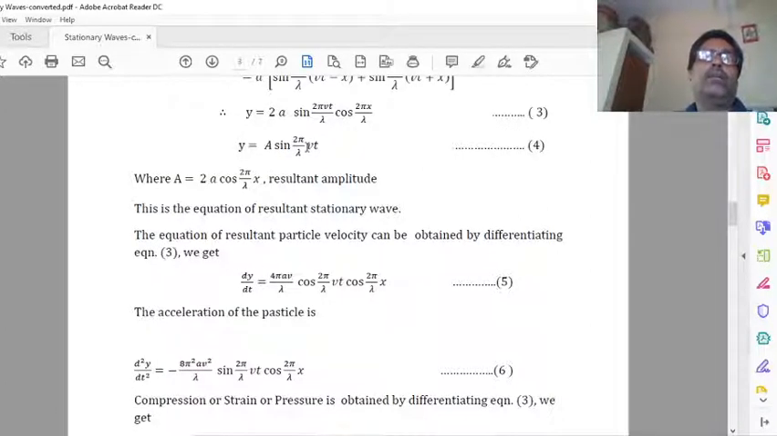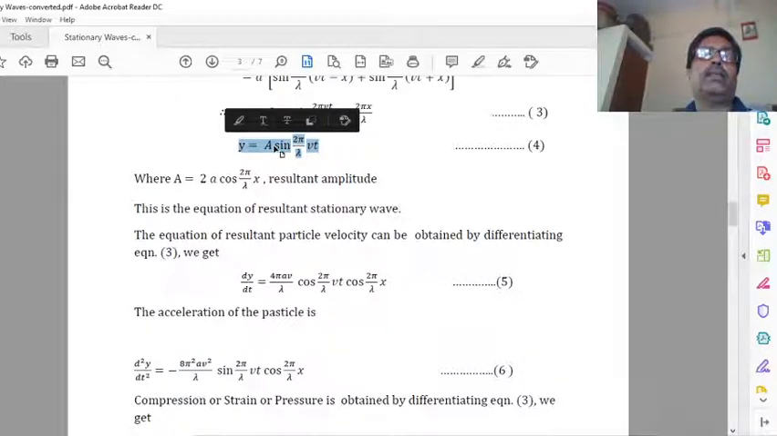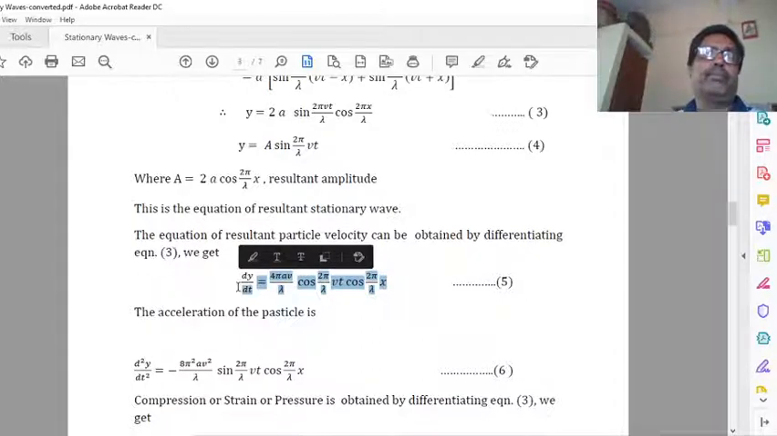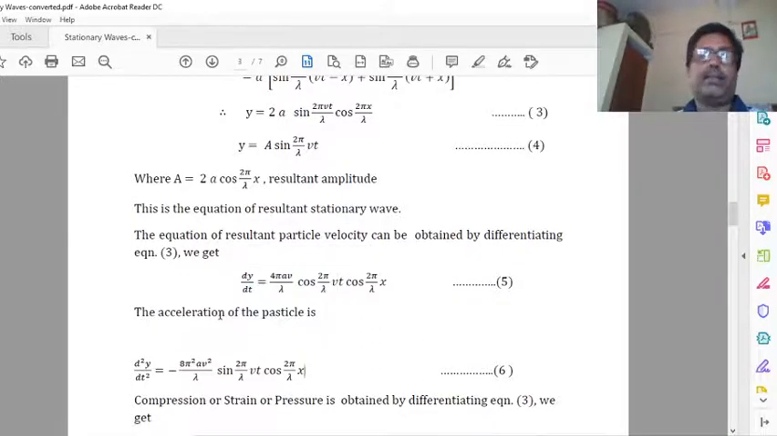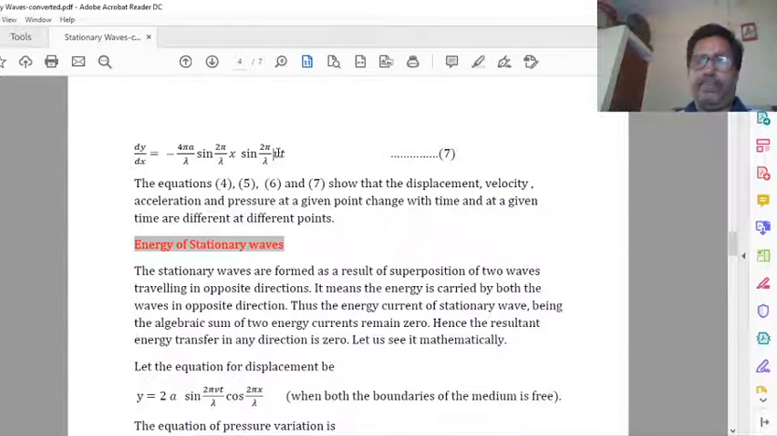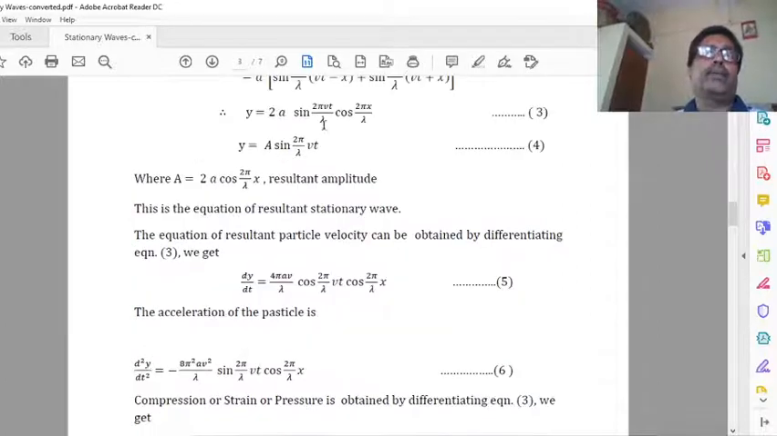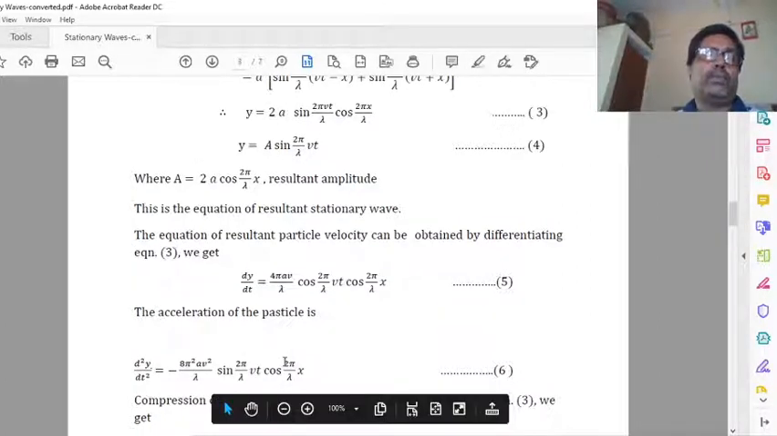Here y is equal to, the final equation is this one. This is the stationary wave. Now what we do? We differentiate it with respect to time. It will give velocity. To get the acceleration, once again we differentiate it. It will give the acceleration.